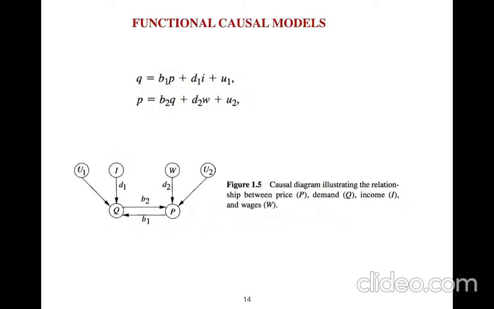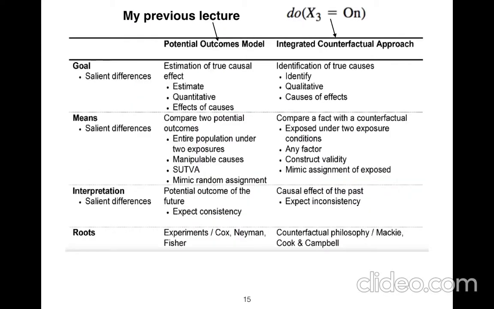And here we have the functional causal model. In my previous lecture, I talked about the potential outcome model, the framework pioneered by Fisher and Neyman. But the current framework that I'm talking about, which is from Judea Pearl, is much more elegant, much more interesting because he's talking about an integrated counterfactual approach.